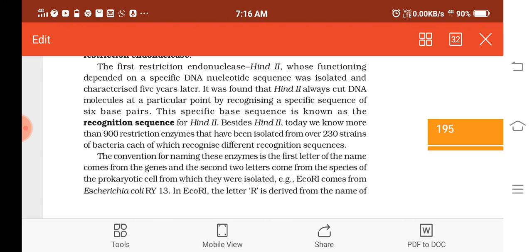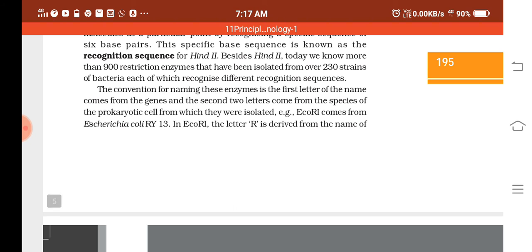and that particular 6 base pair sequence is known as the recognition sequence for Hind2. There are many restriction enzymes, around 900, isolated from around 230 strains of bacteria, nowadays available. So many restriction endonucleases were found later on, and the first one was Hind2. Then how do we name these endonucleases?